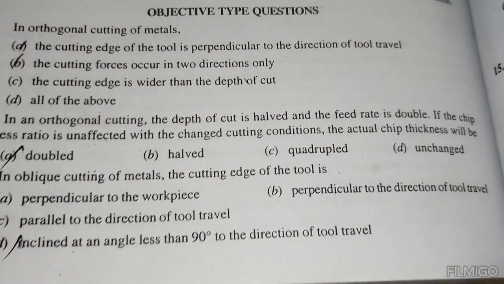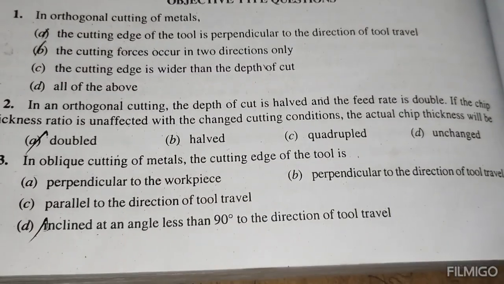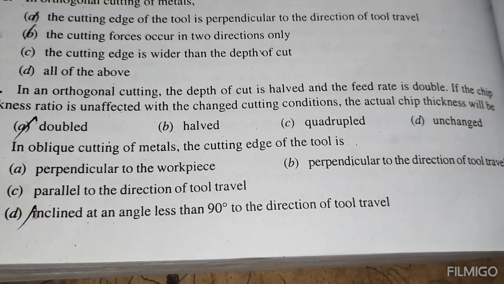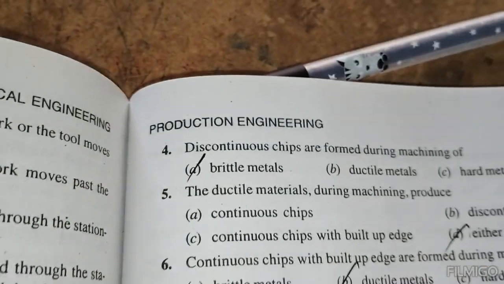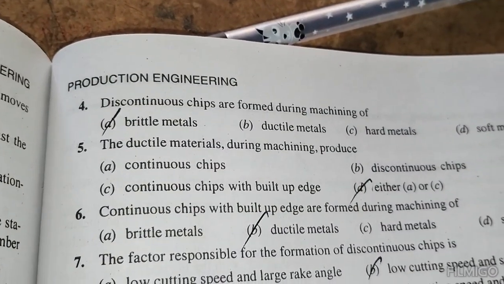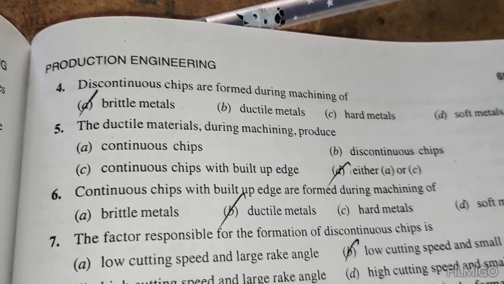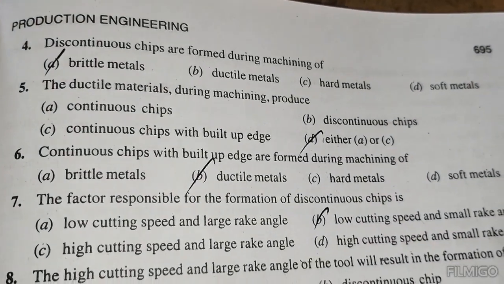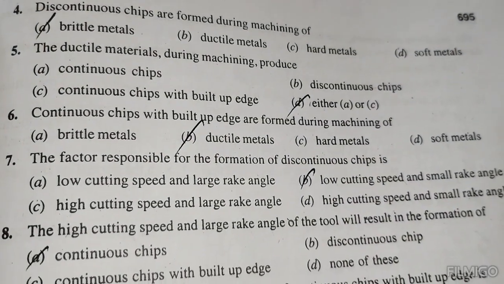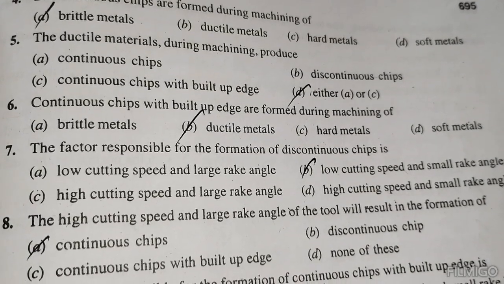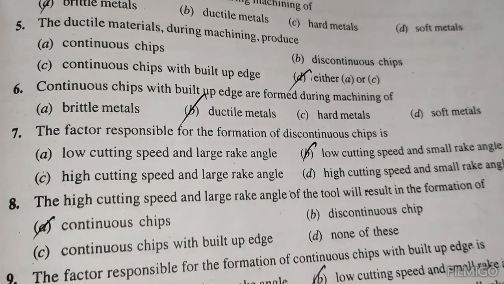In oblique cutting of metals, the cutting edge of the tool is inclined at an angle less than 90 degrees to the direction of tool travel. Discontinuous chips are formed during machining of brittle material. The ductile material during machining produces either A or C. Continuous chips with built-up edge are formed during machining of ductile metals.